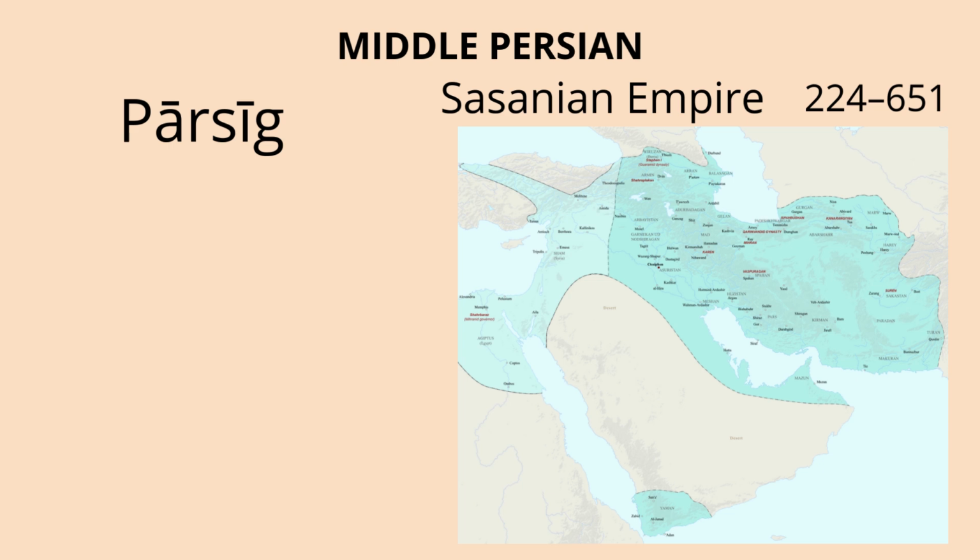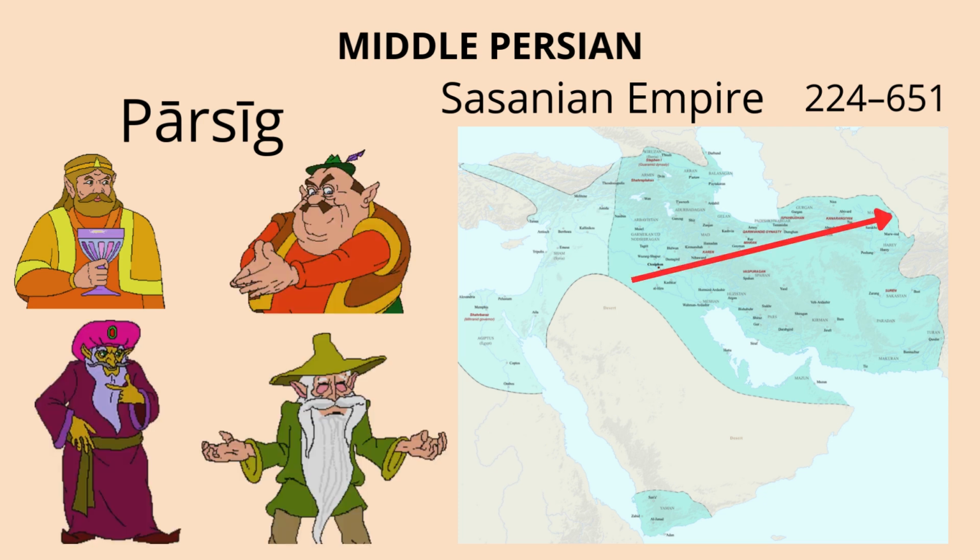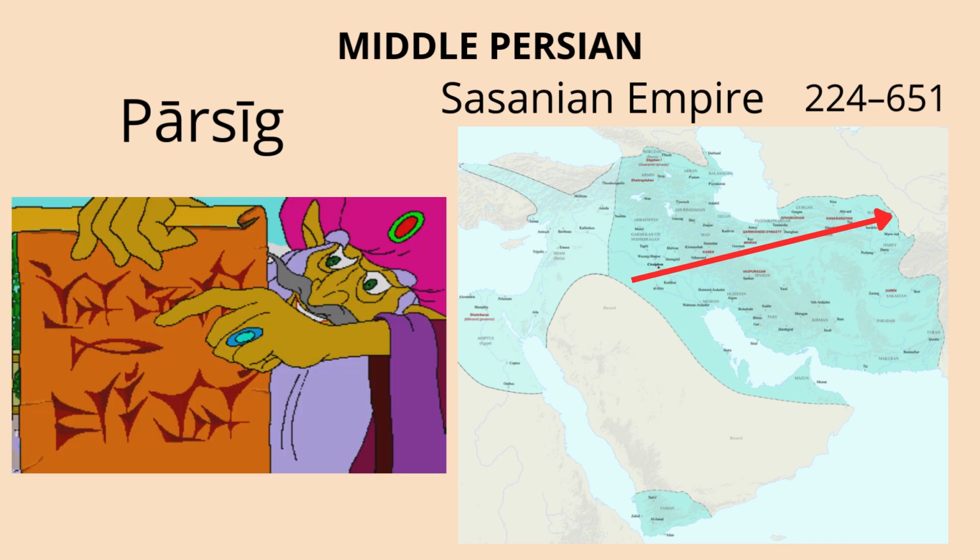Now that we've talked about the script, what exactly is Middle Persian? Middle Persian, also called Parsig, was the main language of the Sasanian Empire, which ruled from about 224 CE to 651 CE. The language most likely isn't a direct descendant of the Old Persian found on inscriptions, but rather a descendant of very close dialects. It was the language of kings, priests, merchants, and everyday people in a vast empire stretching from modern-day Iraq to parts of Central Asia. Because it was the language of the empire, it spread very far and very wide. People would use it for religious ceremonies, official documents, and even stories.